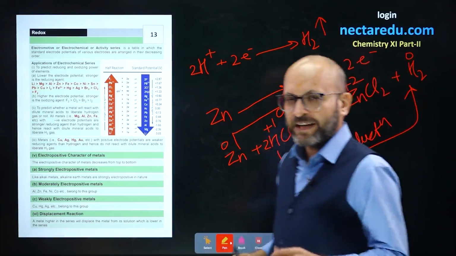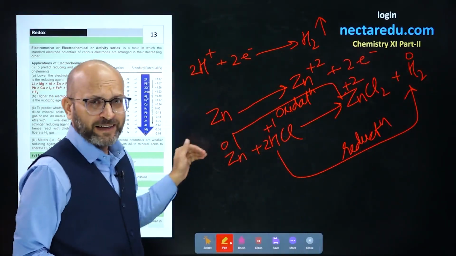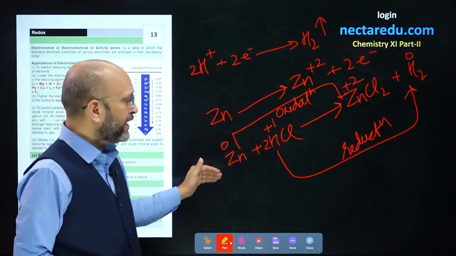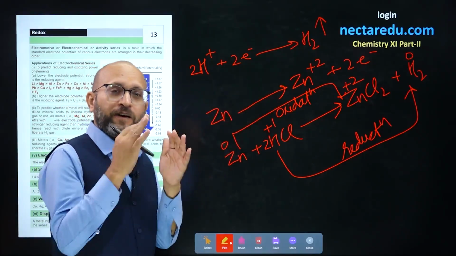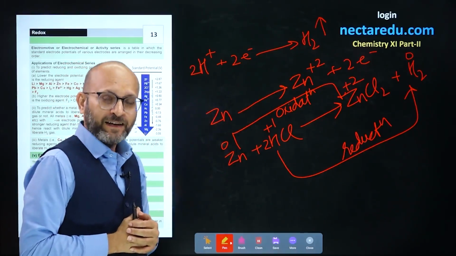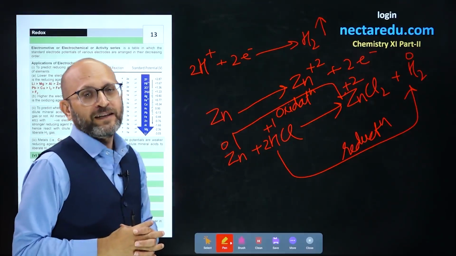So from this we can make out easily that if a metal has electrode potential less than hydrogen, it can liberate hydrogen from mineral acid. Whereas if a metal has greater electrode potential than hydrogen, then it cannot liberate hydrogen from mineral acids.